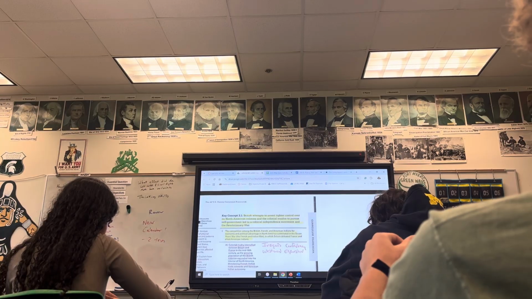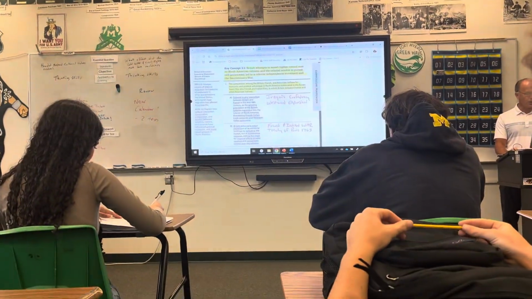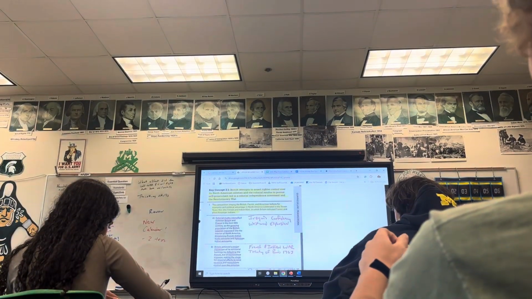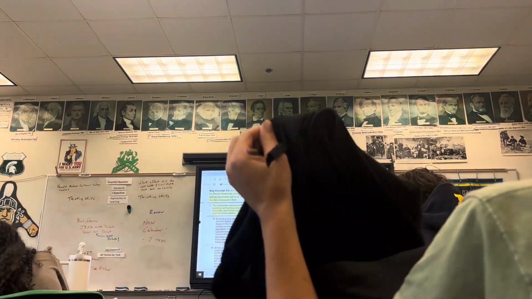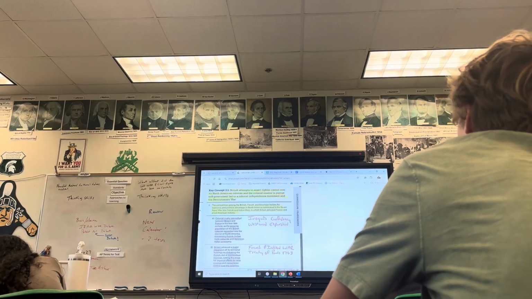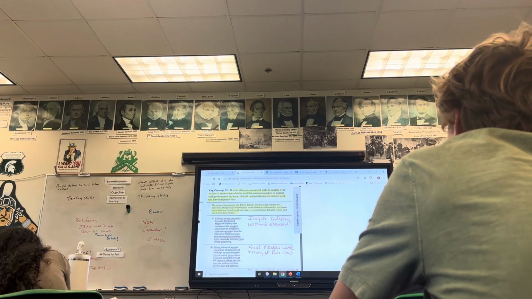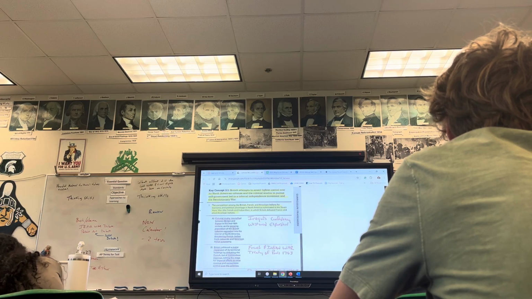Okay, so 3.1. Key concept. British attempts to assert tighter control over North American colonies and colonial resolve to pursue self-government led to independence movement in the Revolutionary War. So the question easily here could be like, what led the British colonies to want to start the Revolutionary War or have self-government or something?